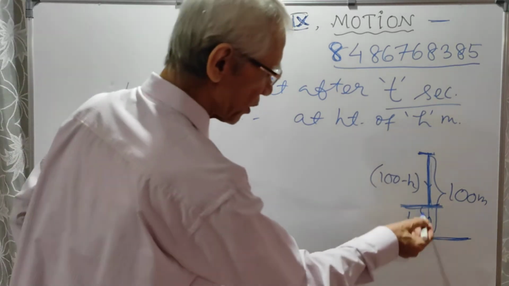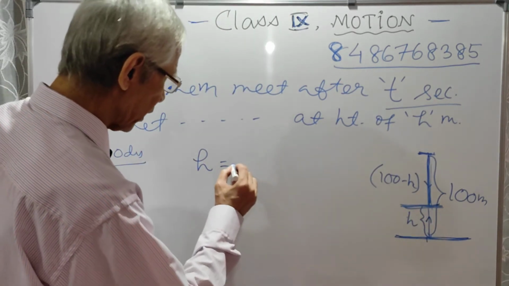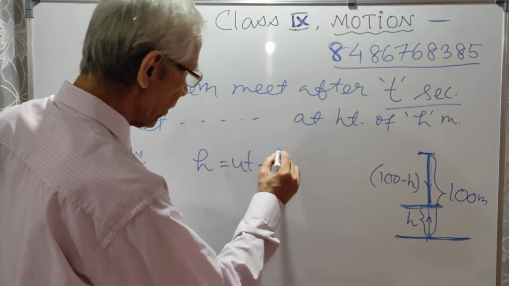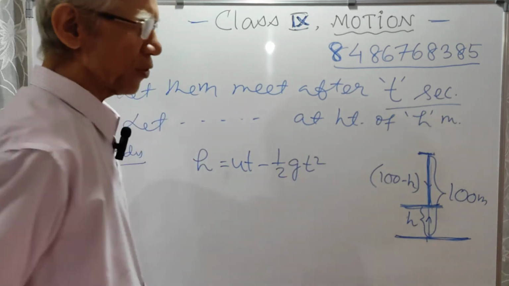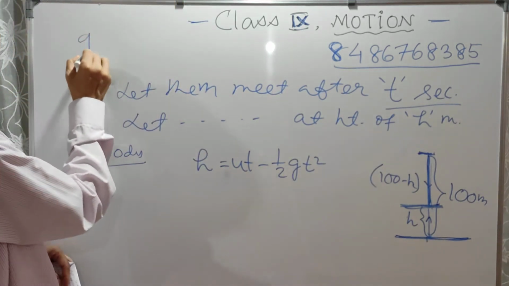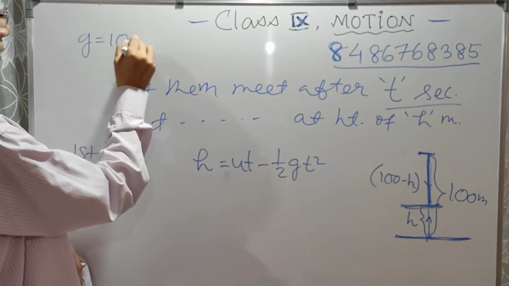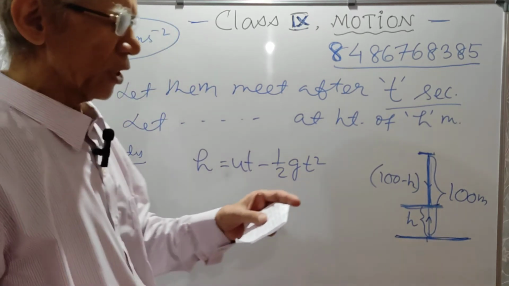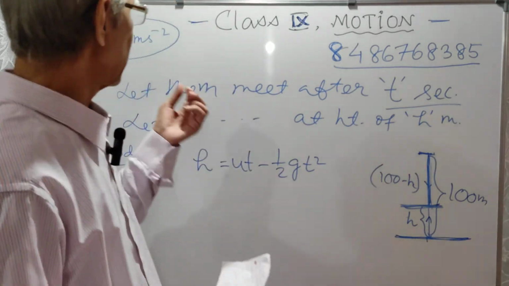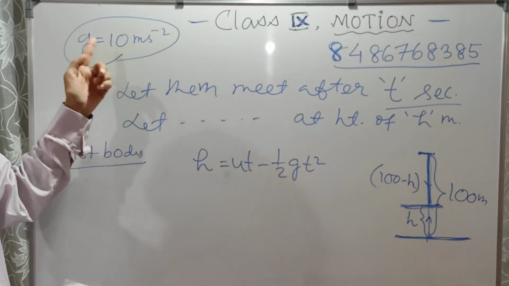Now h is equal to, using the formula, ut minus half gt square. For this question, the value of acceleration due to gravity is given as 10 meter per second square.